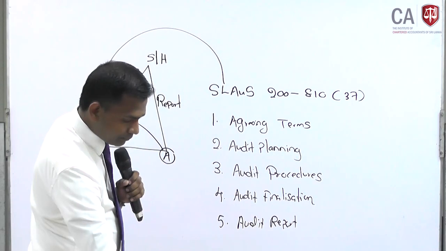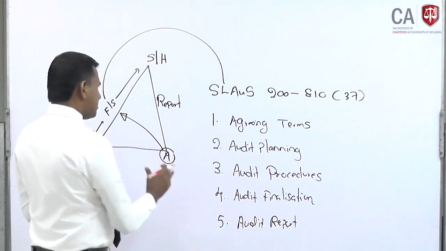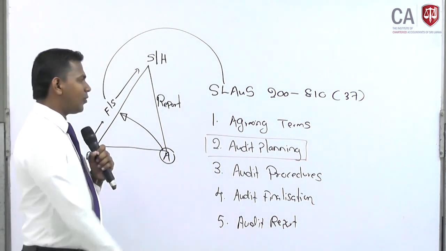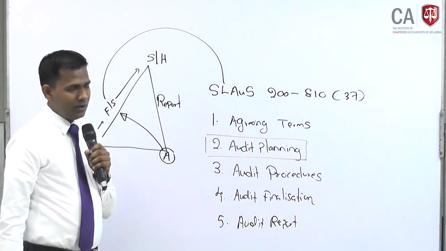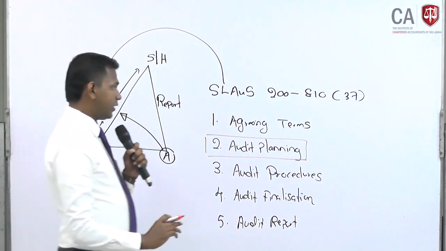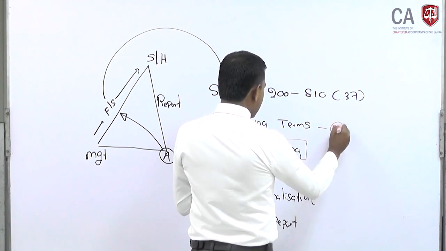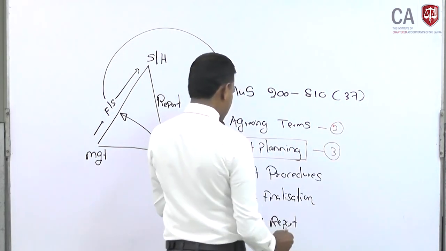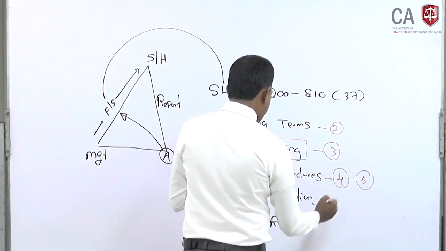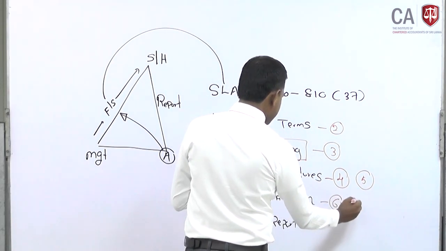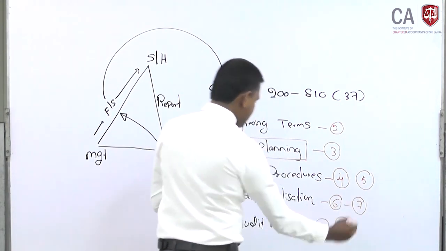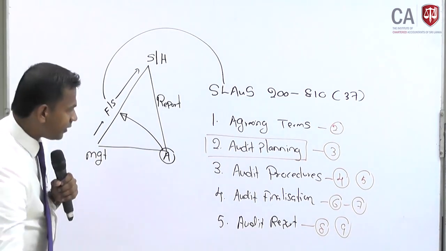Of these 5 steps, the most critical is audit planning. If you go wrong here, all the other steps will go wrong. Therefore, before coming to the audit report, you need a thorough understanding of this auditing flow. Agreed terms we discussed in webinar number 2, audit planning in webinar number 3 if I am not mistaken, audit procedures in webinars 4 and 5, audit finalization in webinars 6 and 7, and the audit report will be webinars 8 and 9. That is what we are going to discuss today.